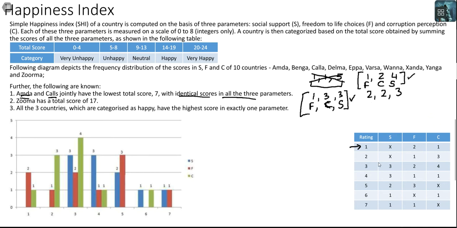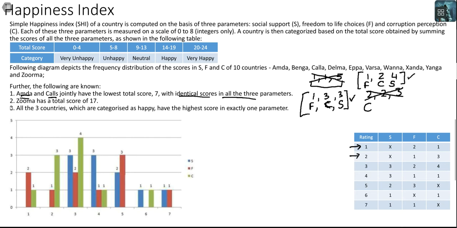Let's look at 2, 2, 3. Given that the rating of 2 is available repeatedly or more than once in just C, I can give this to C, but I can't have 2 more 2's lying somewhere. So this case is also impossible. Therefore, the potential distribution of score for Amda and Kala are 1, 2, 4 or 1, 3, 3.